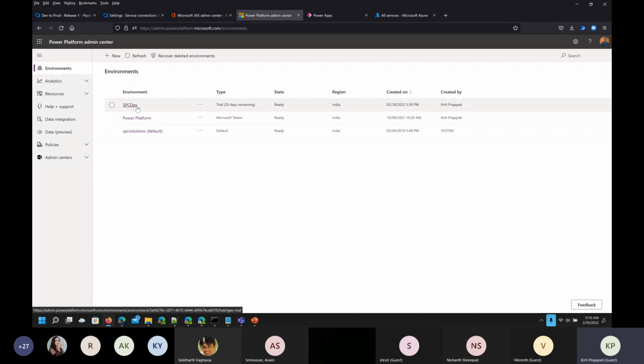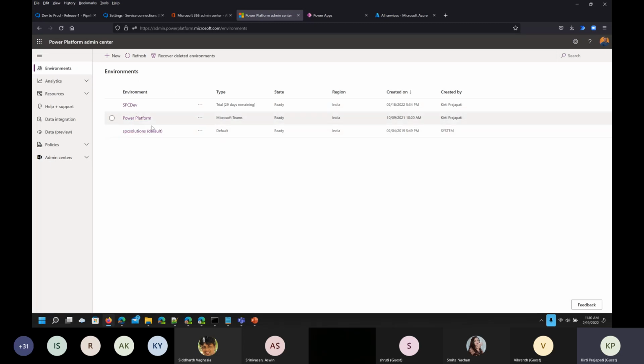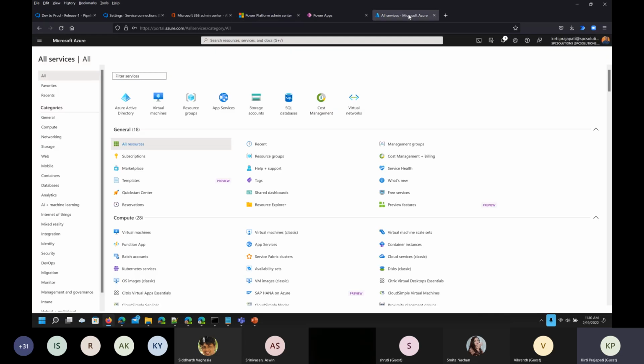So this is the basic requirement, that you should have different environments available in your tenant. So I have two for now, but it could be more than two. If you want to use dev, UAT, production, you can have multiple environments for that case too. Now, the first thing for this implementation is, in Azure portal, I will create one enterprise